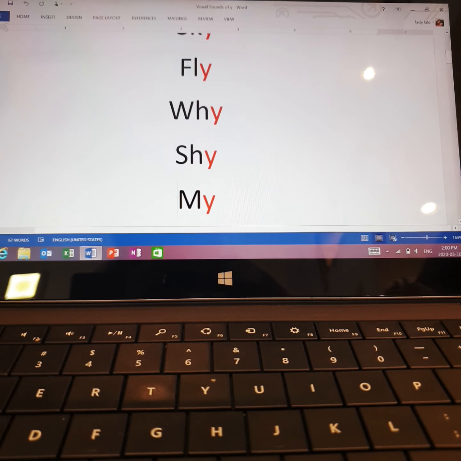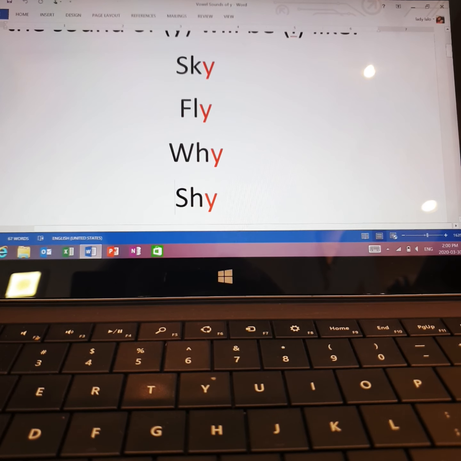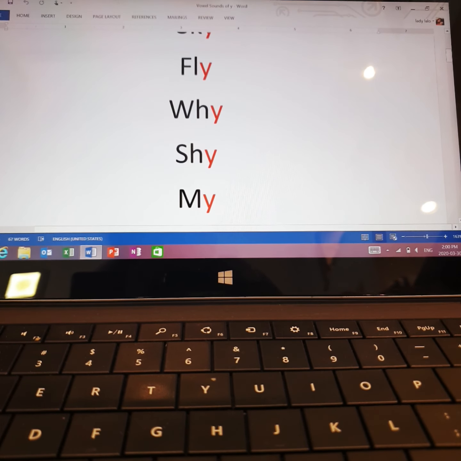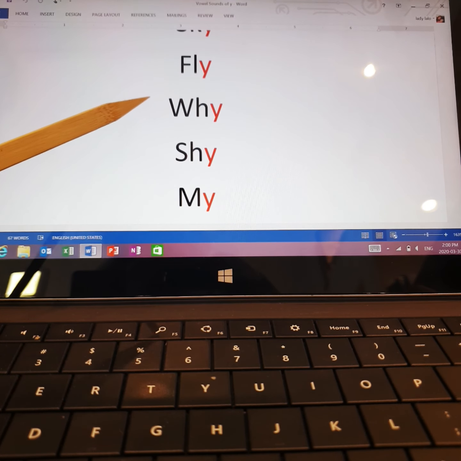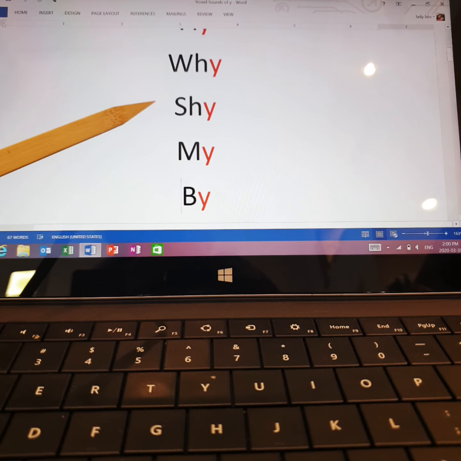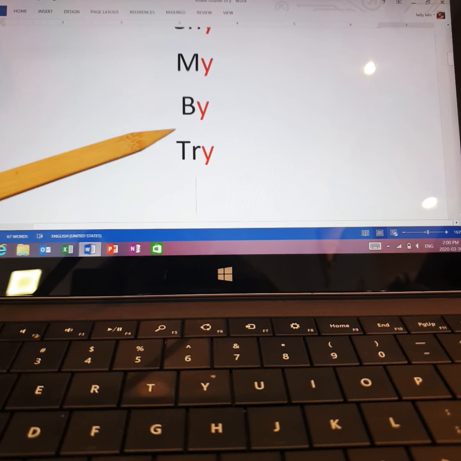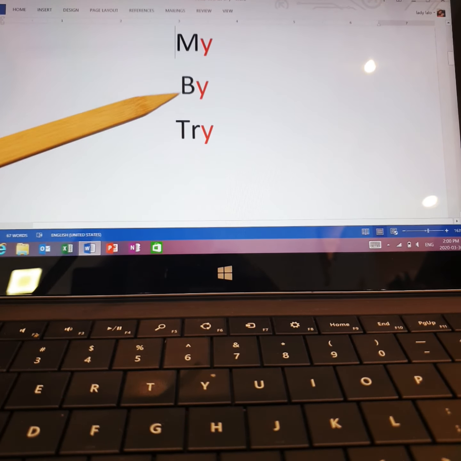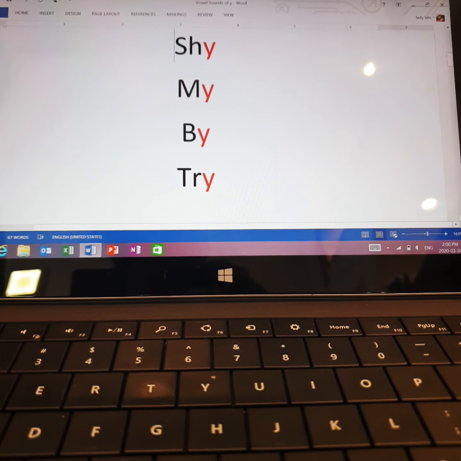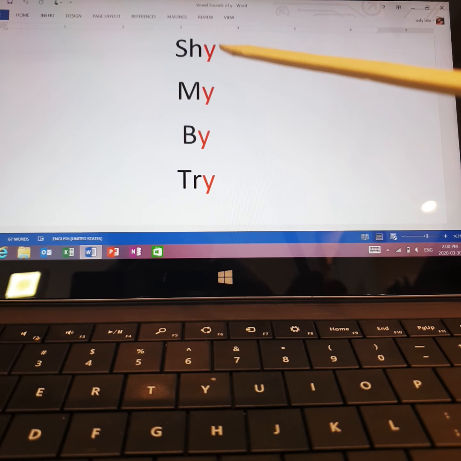And here we will see these words also. Fly, fly. This word also has 1 syllable. Y, it has only 1 syllable. Shy, shy. My, buy, and try. So these words have 1 syllable, and the sound of Y here is I. Don't forget, the sound of Y here is I.